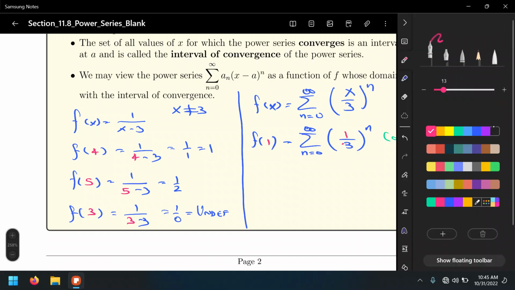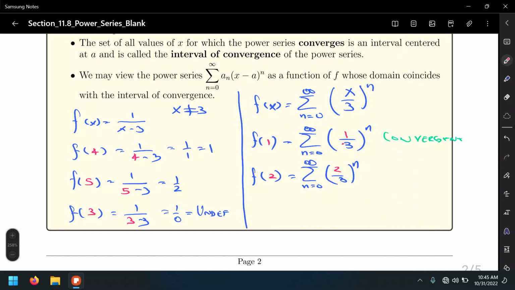What about, I don't know, f evaluated at 2? So what's the output at x equals 2 for this power series? Is it a divergent series or is it a convergent series? It's convergent, right?